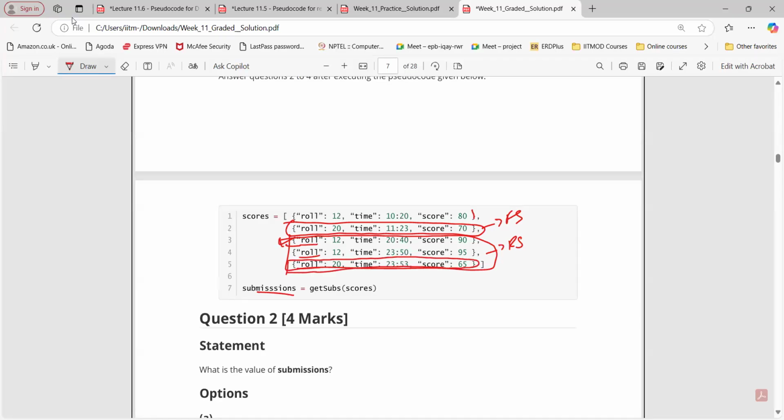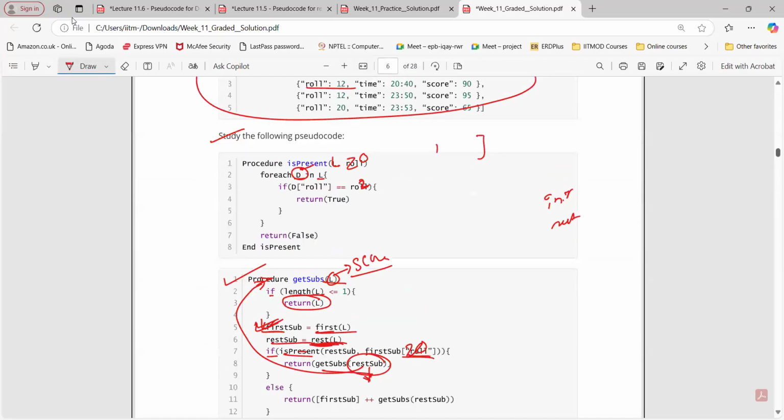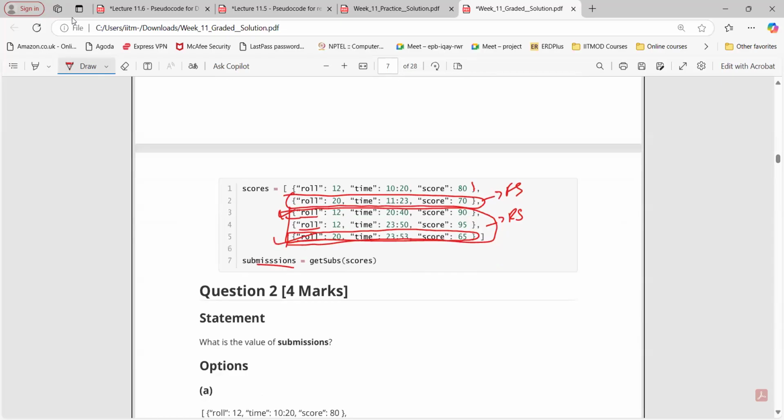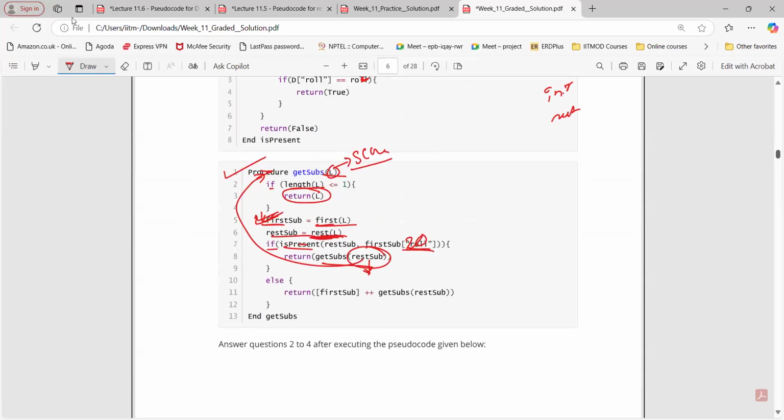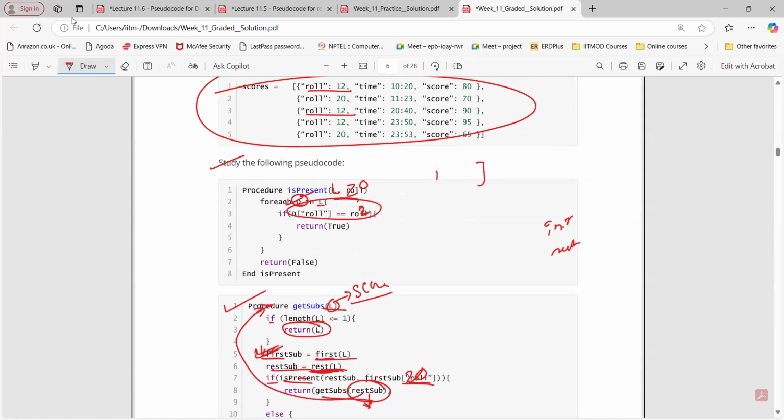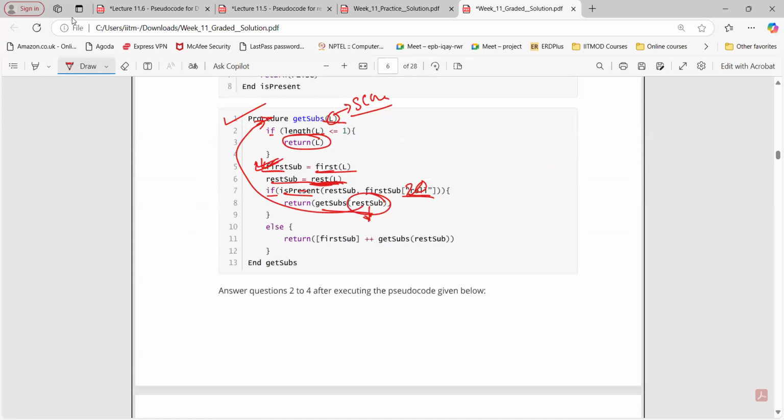Yes, sir. For the third iteration in this particular for loop, for the first dictionary, we don't have 20. For the second dictionary, we don't have 20. But for the third dictionary, we have roll number 20. So again, this will get true. If this is true, again, we are going to return true. Now again, if this is true, we are going to call this particular function here.